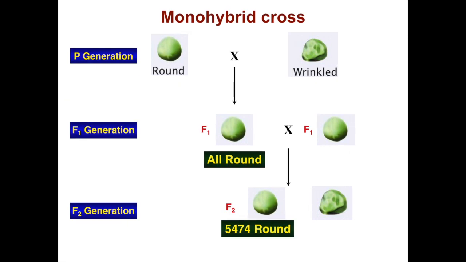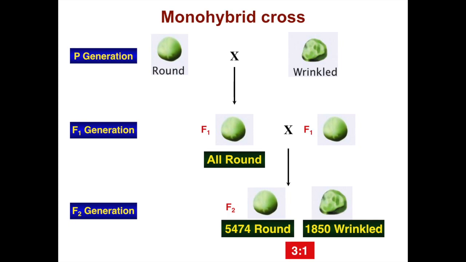Mendel actually carried out these crosses, and he found that he got 5,474 round progeny or offspring and 1,850 wrinkled progeny. And that gives us the famous 3-to-1 ratio.